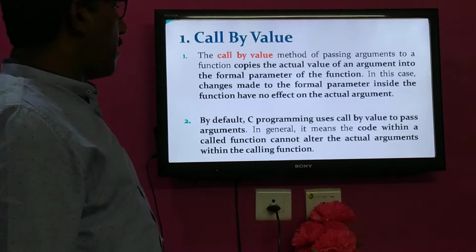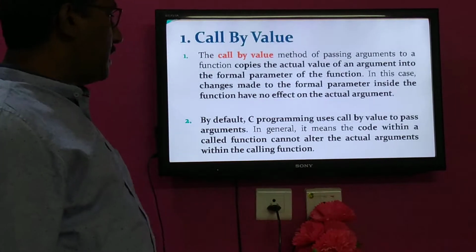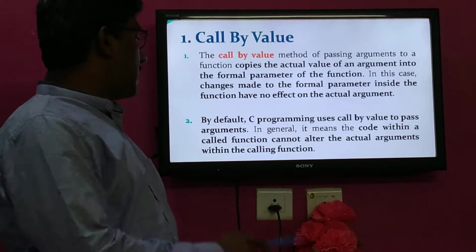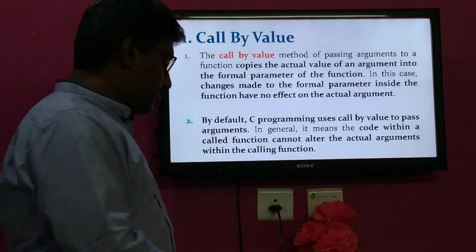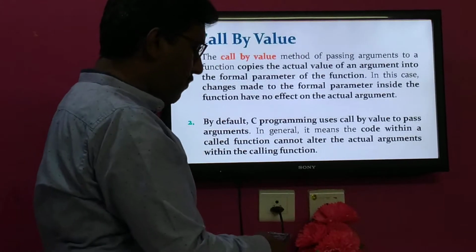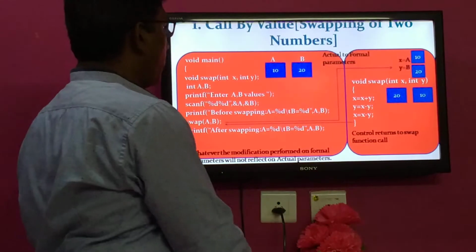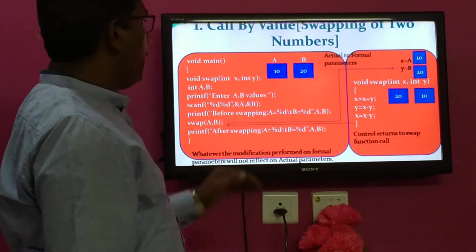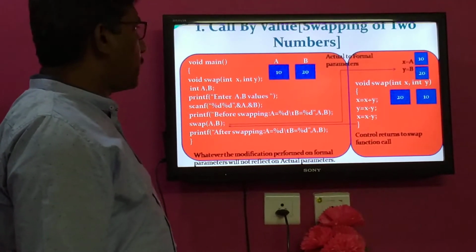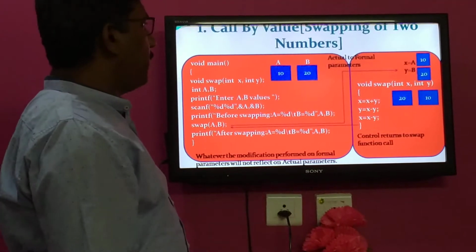By default, C programming uses call by value to pass arguments. In general, it means the code within a called function cannot alter the actual parameters. That we will see with the help of one example program. So you are able to see one program. This program contains two important functions.